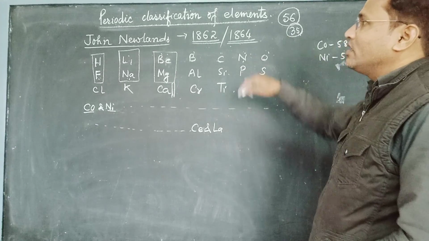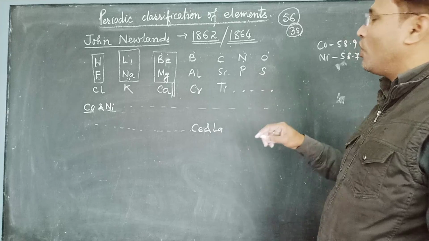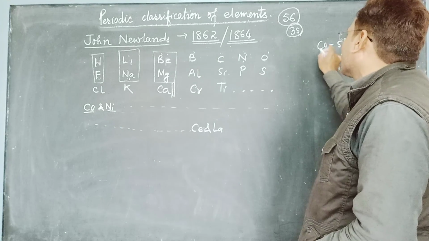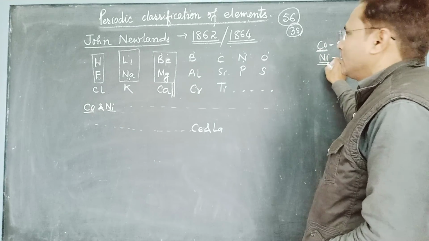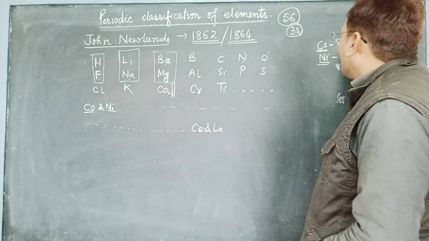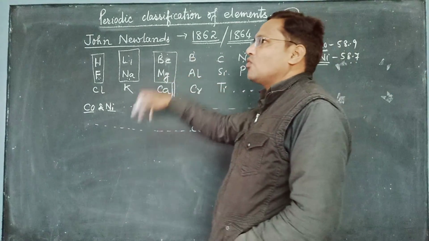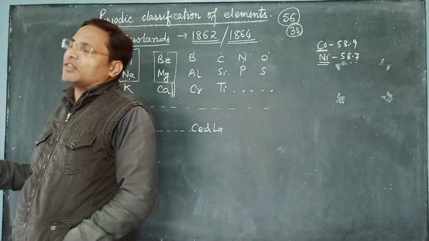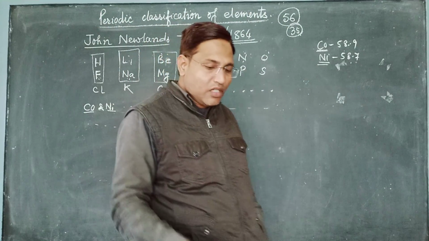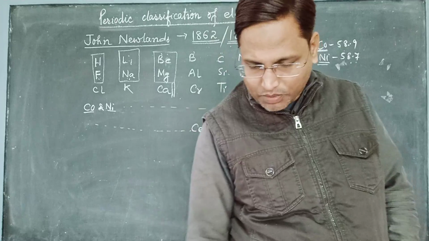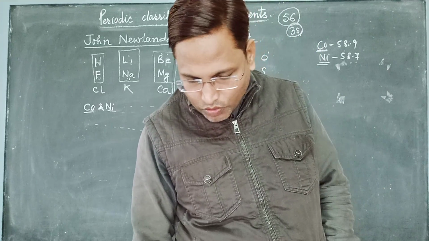So according to his saying, according to his law, this nickel should come first and cobalt should come later. But he had put cobalt first and nickel later, so that was against his own theory. So this one we can consider as one of the defects or limitations of Newland's law of octaves.